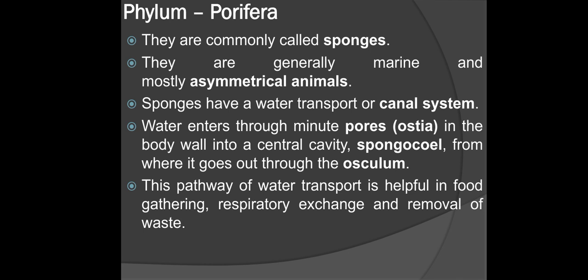Sponges have a water transport or canal system. Water enters through minute pores, ostia, in the body wall into a central cavity, spongocoel, from where it goes out through the osculum. This passage of water transport is helpful in food gathering, respiratory exchange, and removal of waste. So this is all about today's lecture.